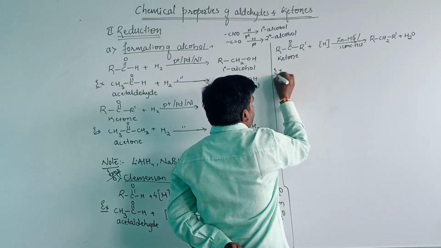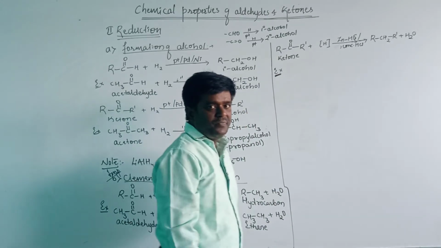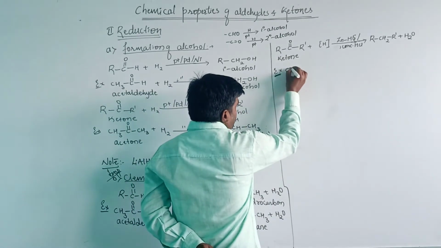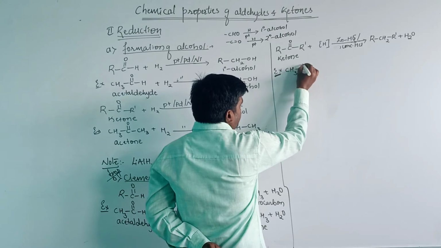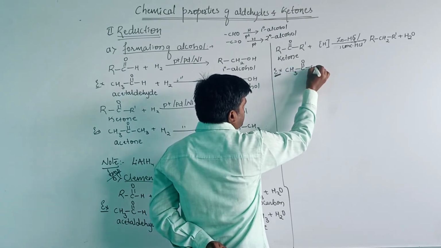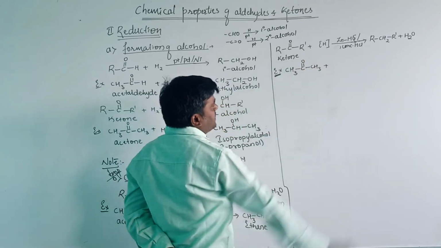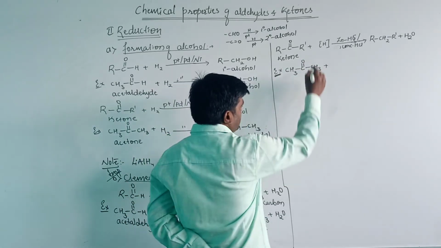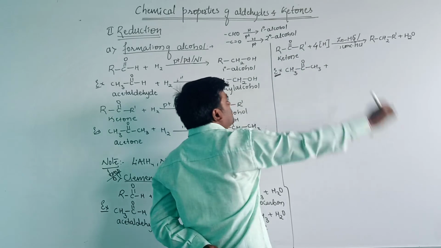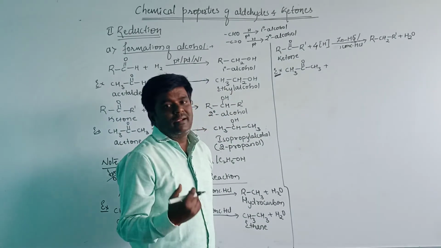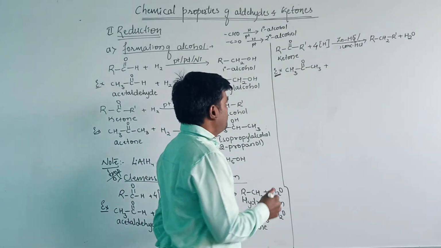Let us take a particular example here. For the ketone, we will consider acetone, CH3COCH3. Balance the reaction here. Four hydrogens are required for the reduction of aldehydes and ketones.